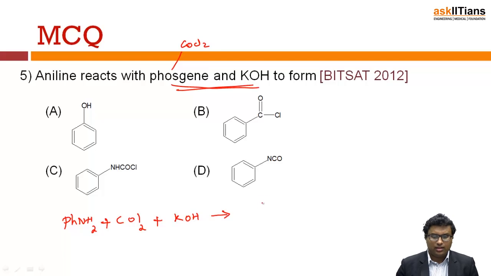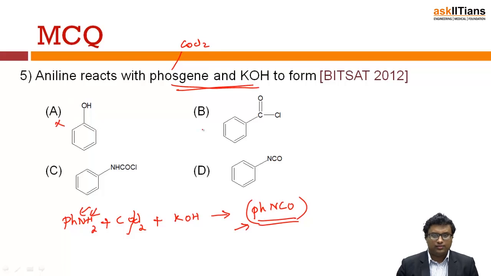you will get PhNH2 reacting with COCl2, and this hydrogen is replaced by CO. It is PhNCO. So aniline reacts with phosgene and hydrogen is replaced, and you have a CO group which is attached to a nitrogen. So you will get PhNCO.